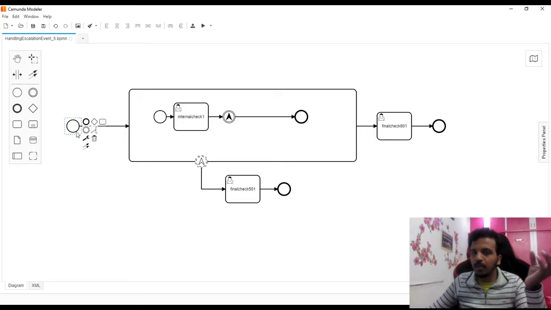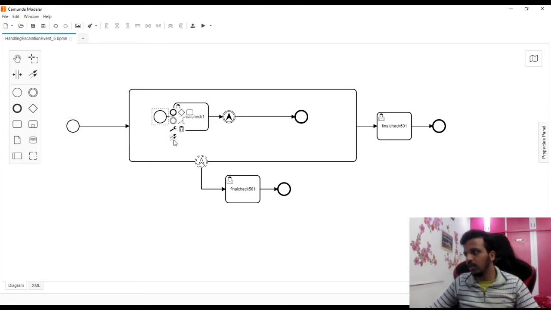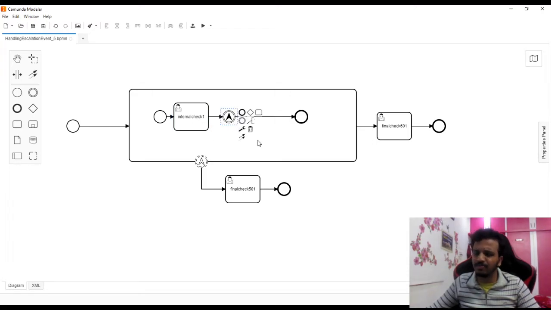The beautiful thing here is, let's go with the flow. First the control is coming here. Now for sure the next start event is going to be this. Now here we see that there is some internal check, and then we are escalating it. This is not how we use escalation. Escalation is like, let's say there was some deadline, and the amount of work left is 2 days, but the remaining deadline is 1 day. In that case, I want everyone to be alerted, so I escalate it so that everyone knows, and even the higher management can take action accordingly.